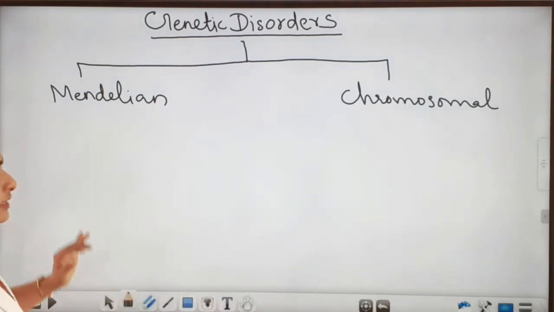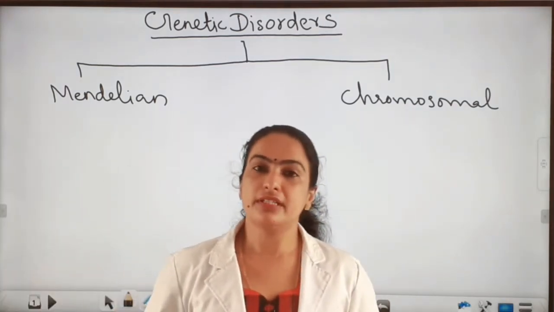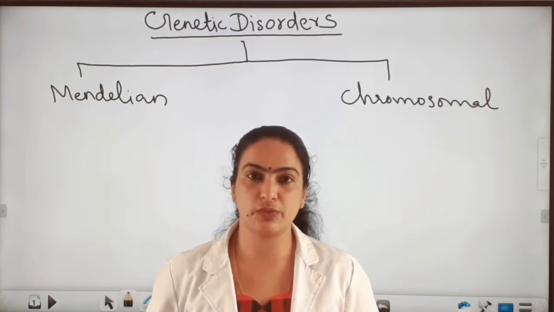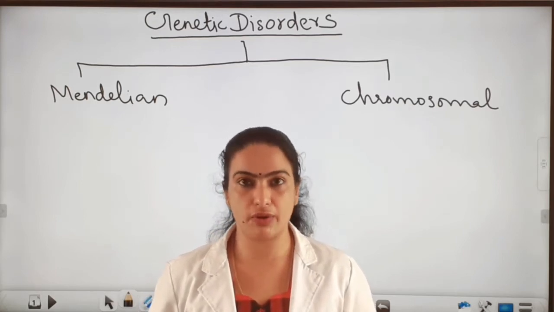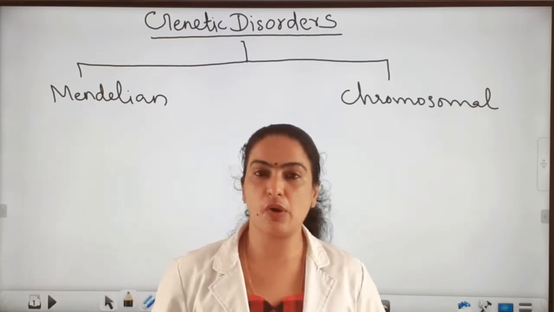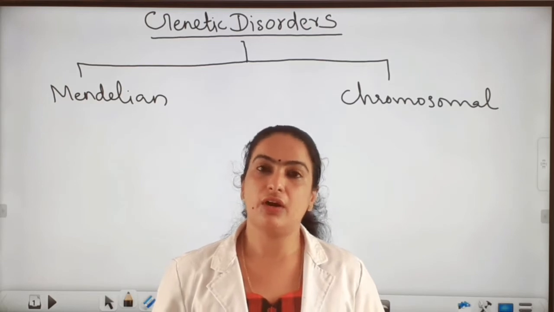Mendelian disorders means the disorders which follow Mendel's law of inheritance. That's why it is called the Mendelian genetic disorder. And in a chromosomal disorder, there is a change in the chromosomal structure or number.